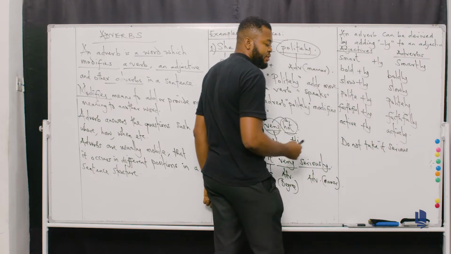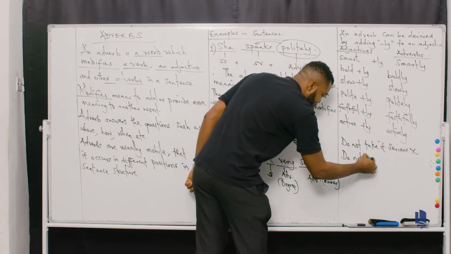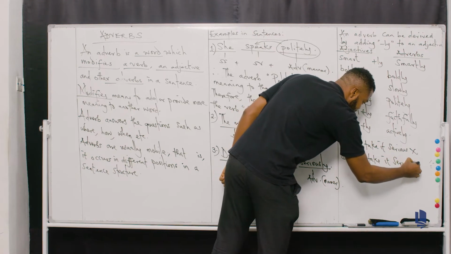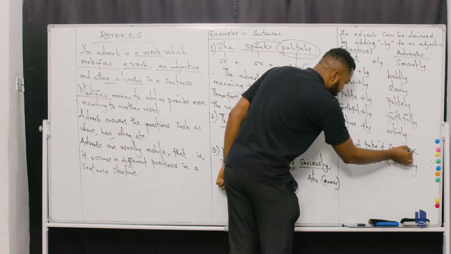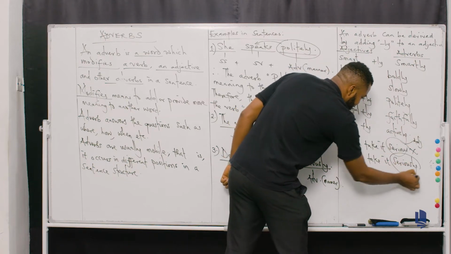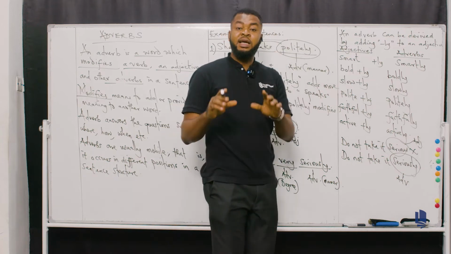This is wrong. The correct version should be, do not take it seriously. Can you see? So what's the basic difference? Serious here is an adjective, remember? ADJ. And then seriously here is an adverb. So what you're supposed to use in this context is actually an adverb.